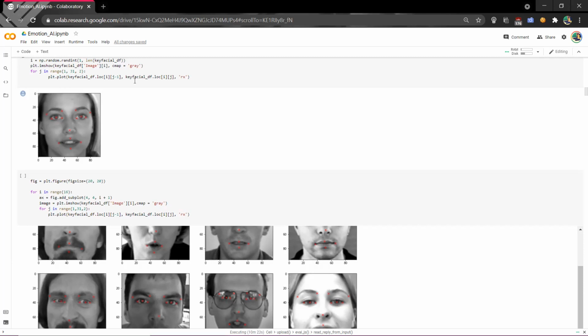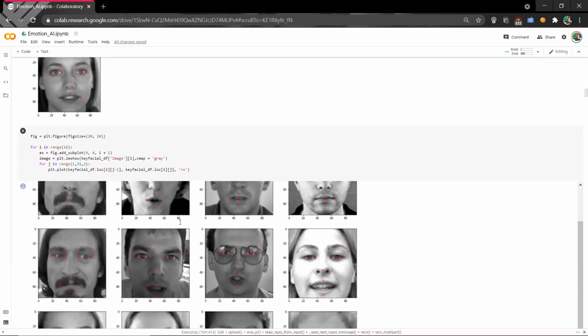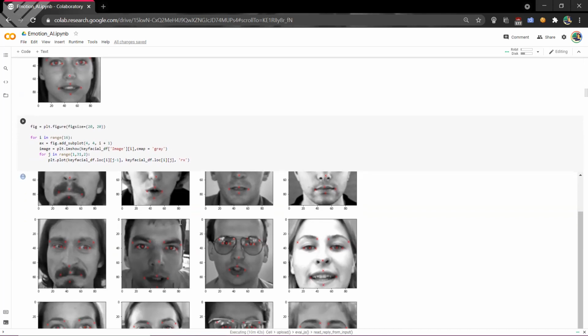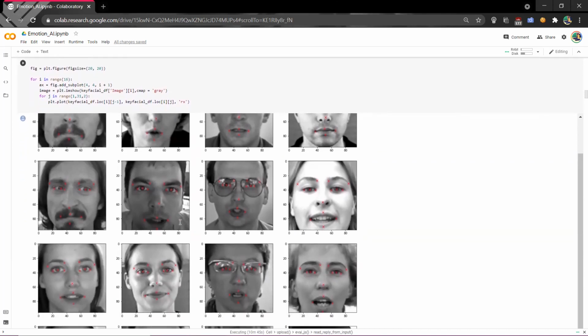X coordinates are in even columns like 0, 2, 4, and Y coordinates are in odd columns. This iteration helps in getting all the X and Y coordinates and plotting the graph. If you see here, it's 'rx', which means with red color, we are plotting the points in the form of an X shape.